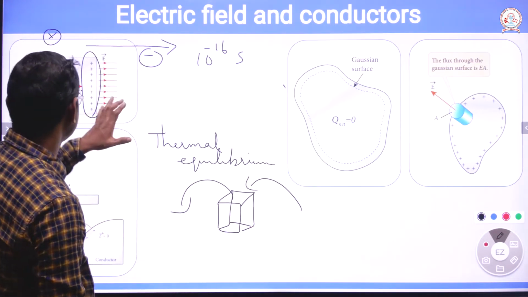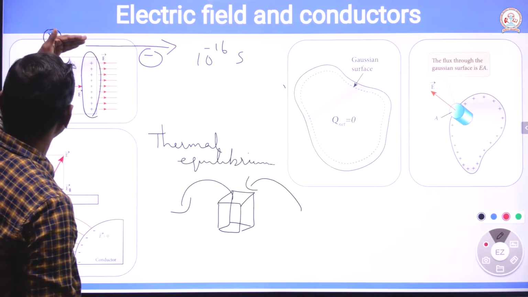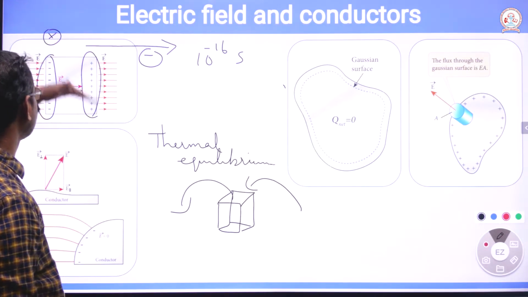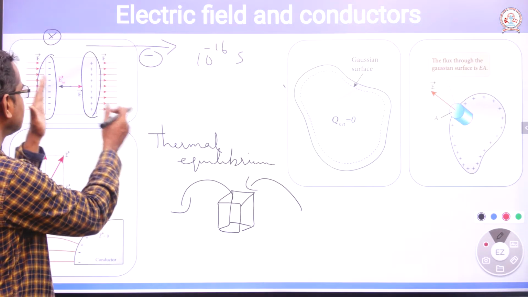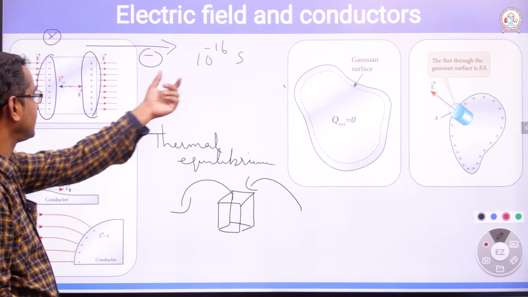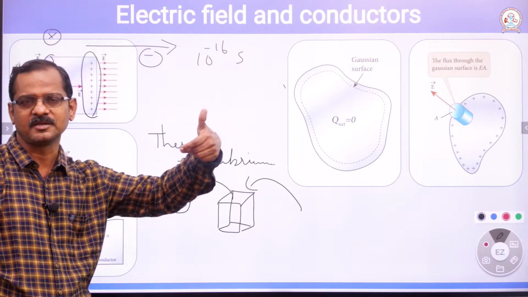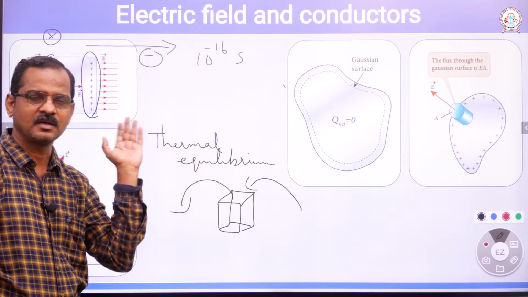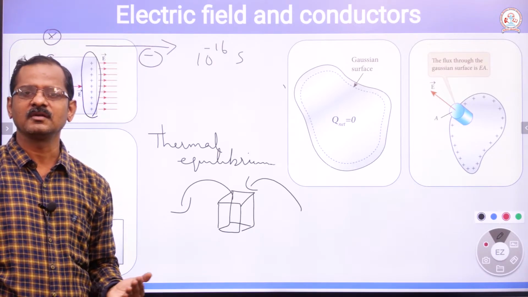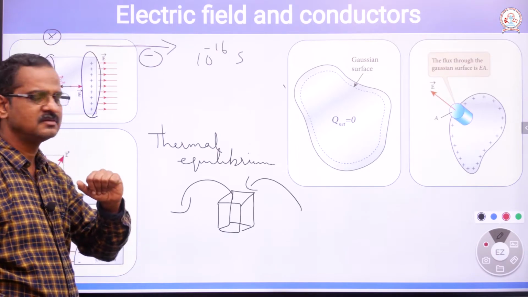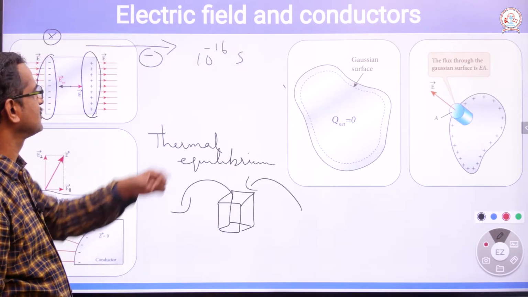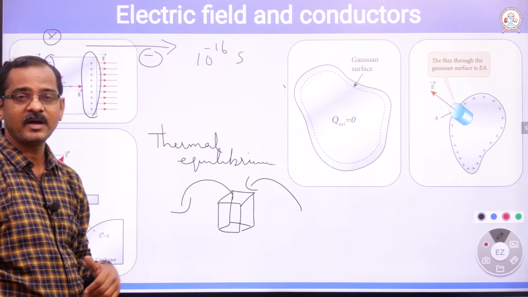Just like that, we say that this is in electrostatic equilibrium. Once the charges are aligned, it comes to electrostatic equilibrium. Actually, it takes negligible time. Aligning the charges or coming to electrostatic equilibrium takes place within a fraction of a second, instantaneously. It takes place in 10 power minus 16 seconds.